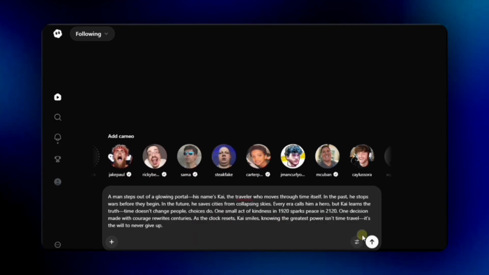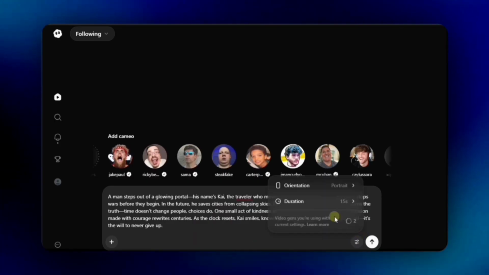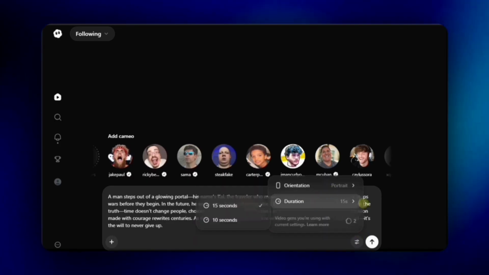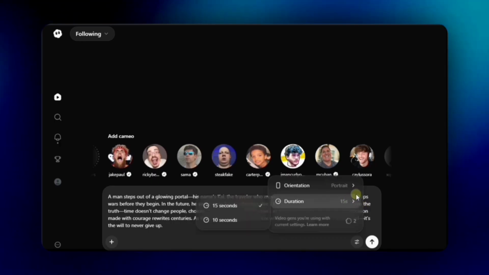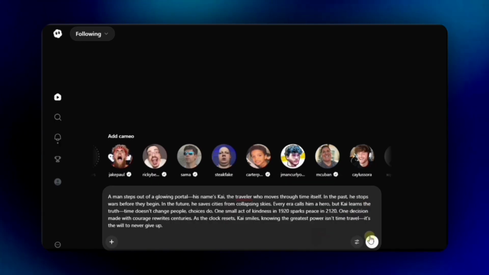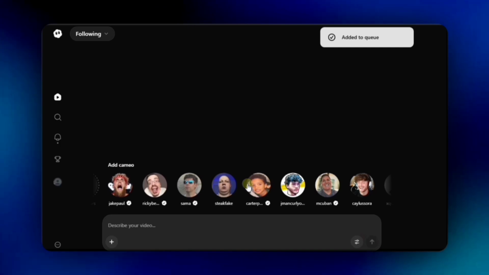On the right side, you'll see a settings icon. Click on that and adjust the settings according to your needs, like ratio and time length. After setting everything up, simply hit send and wait for a few moments. Your video will be ready shortly. Check the output.